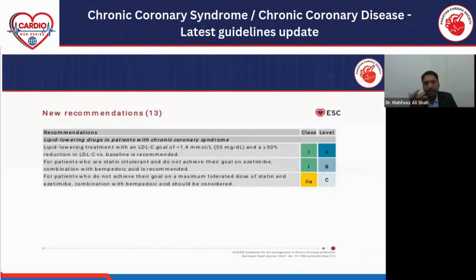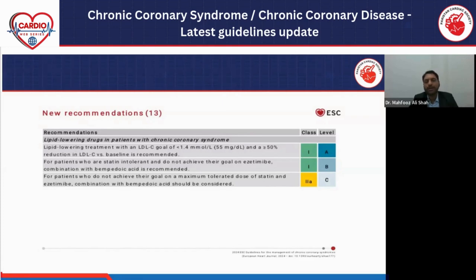So this is a new recommendation for controlling LDL cholesterol. We have to treat the patient to achieve a target LDL less than 1.4 millimole per liter or 55 milligram per deciliter, with more than 50% reduction in LDL cholesterol. That's a class 1 recommendation.